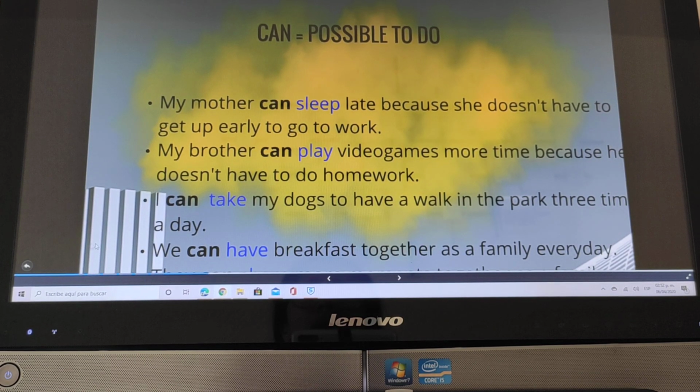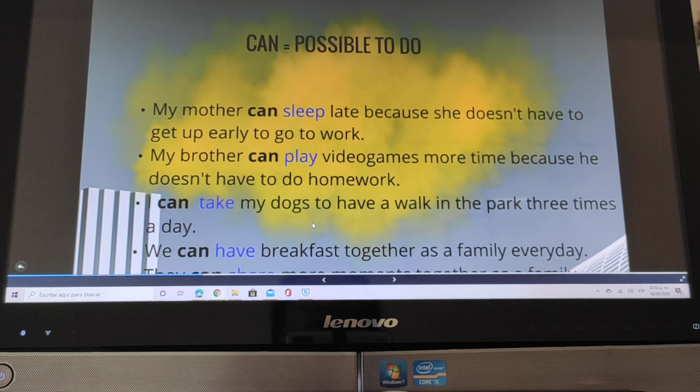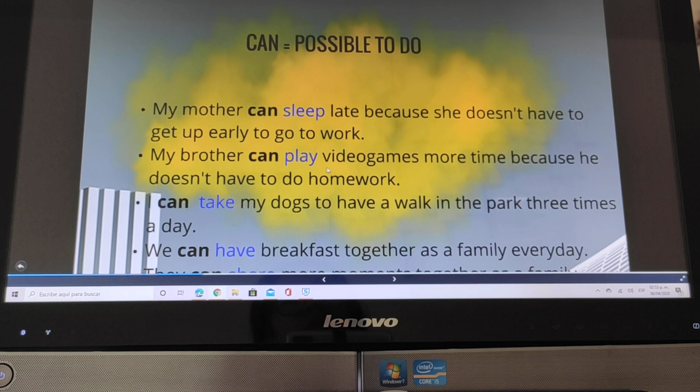Example: my mother can sleep late because she doesn't have to get up early to go to work. That means that it is possible for my mother to sleep late because she's not going to work. My brother can play video games more time because he doesn't have to do homework. That means that it is possible for my brother to play more time with his video games, and so on.